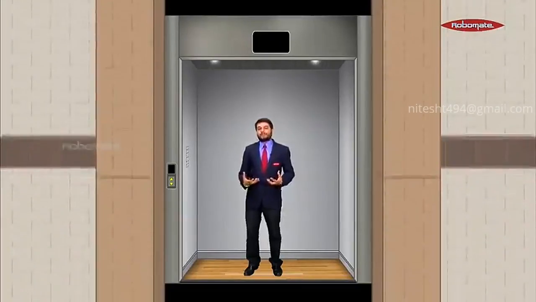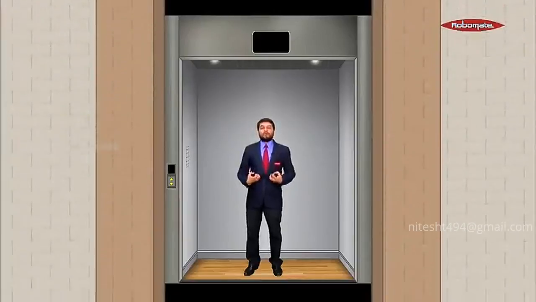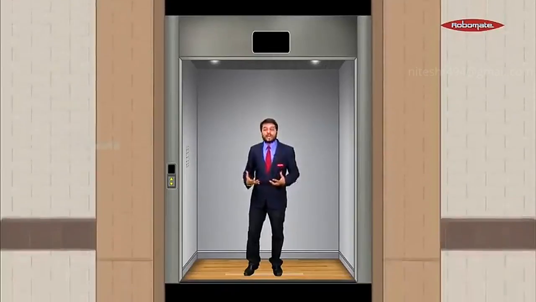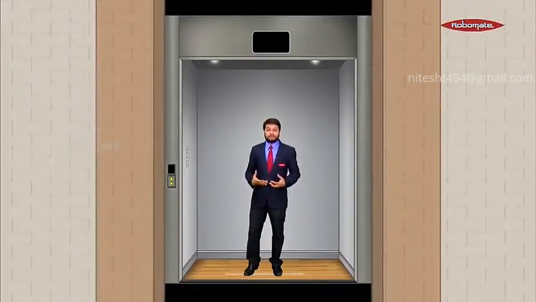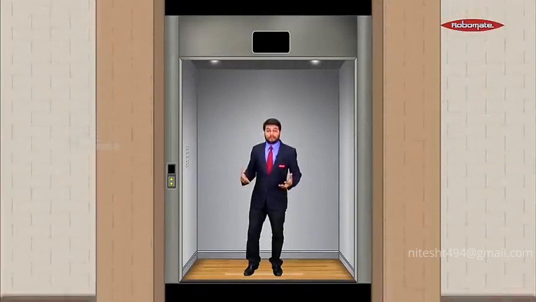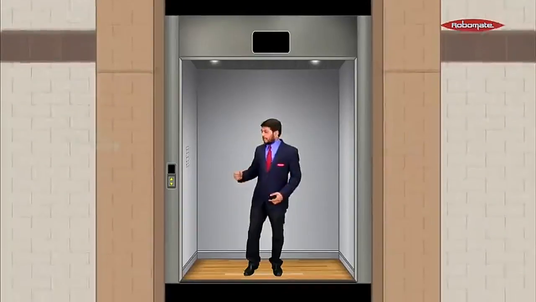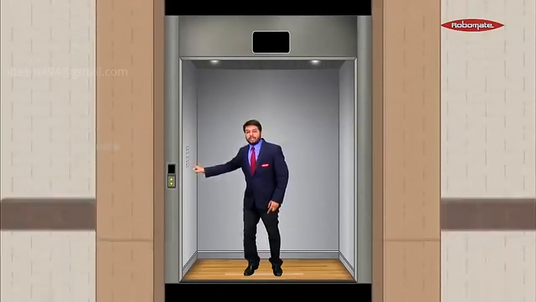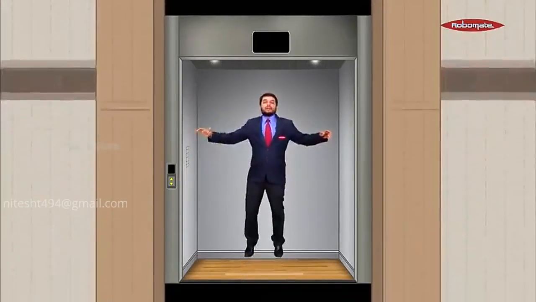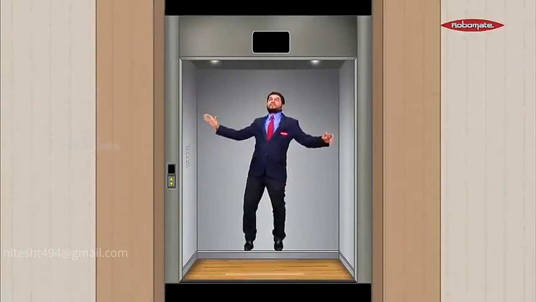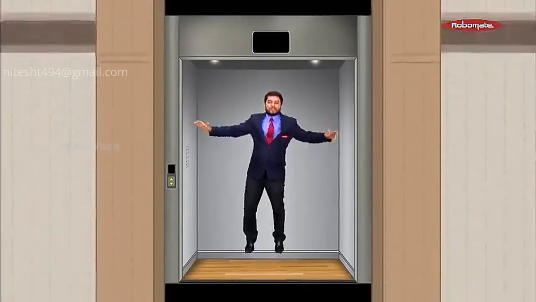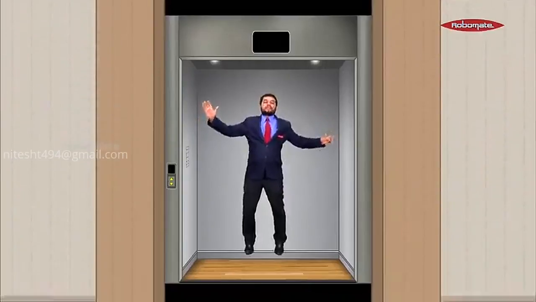Now suppose the lift starts moving down even faster, that means suppose the lift starts moving with an acceleration same as the acceleration due to gravity. I'm considering the lift and myself to be like a freely falling body. So now let's increase the acceleration of the lift to the same as the acceleration due to gravity. Then in that case, I will start experiencing weightlessness. That is, the normal reaction will become 0, and this is called the feeling of weightlessness.